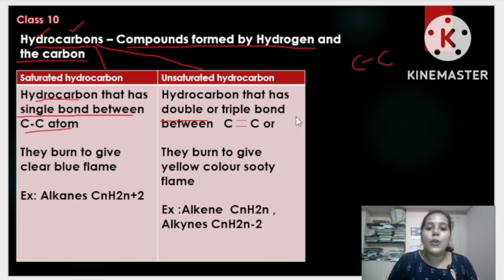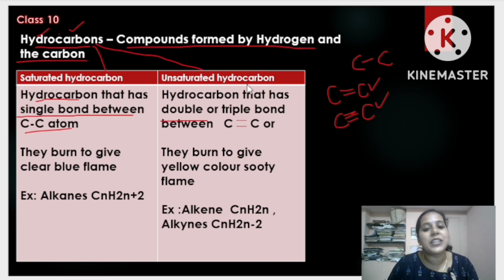Okay. So when I talk about unsaturated, either they will have a double bond between the carbon atoms or there will be a triple bond between the carbon atoms. Double bond or triple bond between the carbon atoms. If there is a double bond or triple bond, we call it unsaturated. Clear? Yes. Moving to the next point, these saturated hydrocarbons burn to give a clear blue flame.